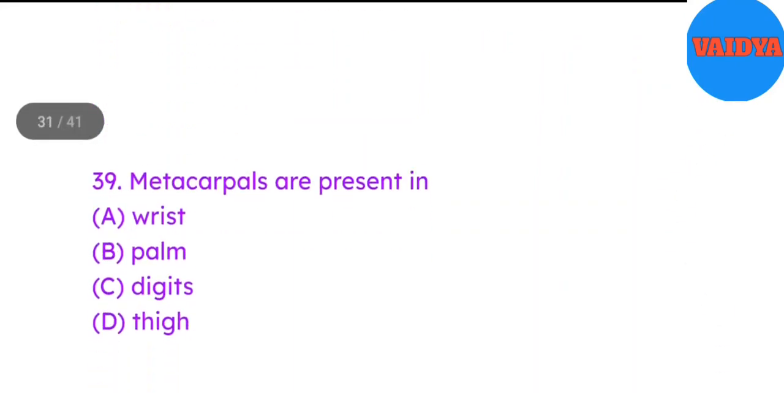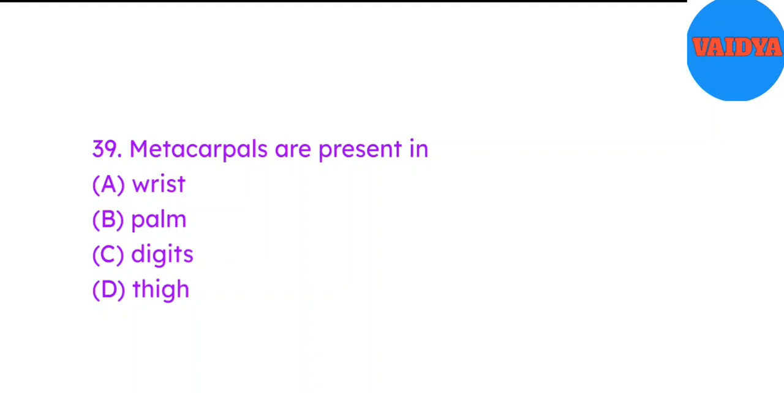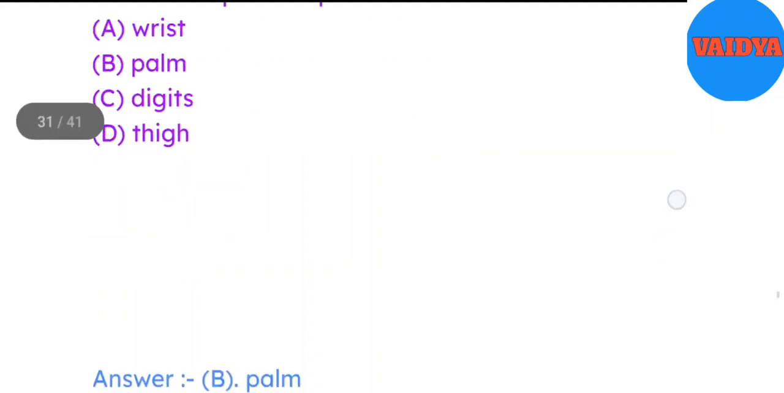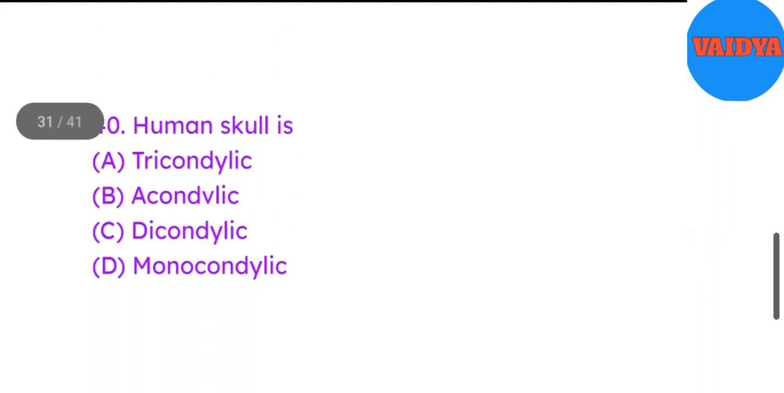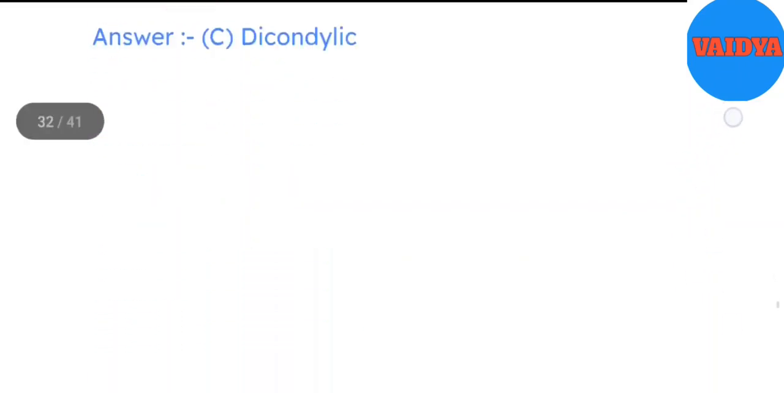Acromion. 39. Metacarpals are present in A. Wrist. B. Palm. C. Digits. D. Thigh. Answer B. Palm. 40. Human skull is A. Tricondylic. B. Acondylic. C. Dicondylic. D. Monocondylic. Answer C. Dicondylic.